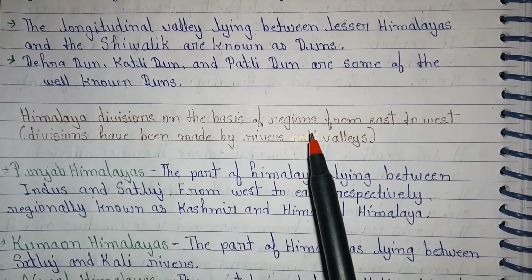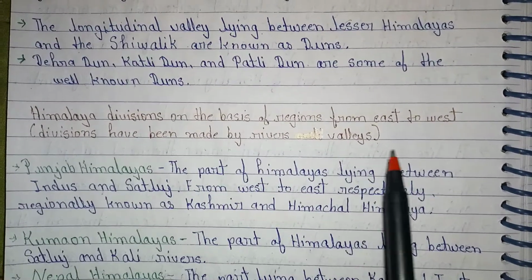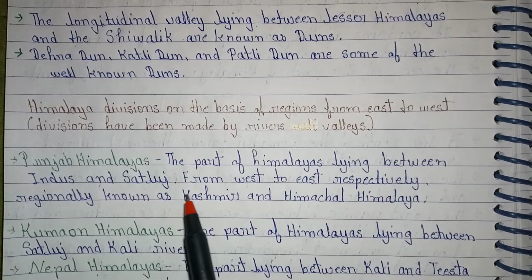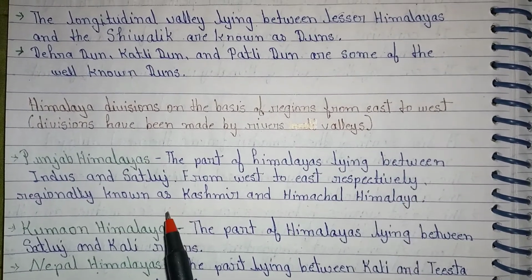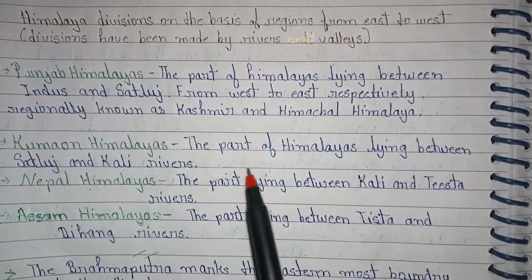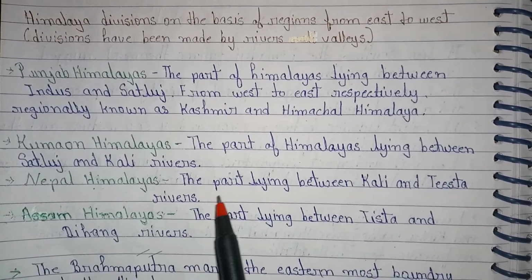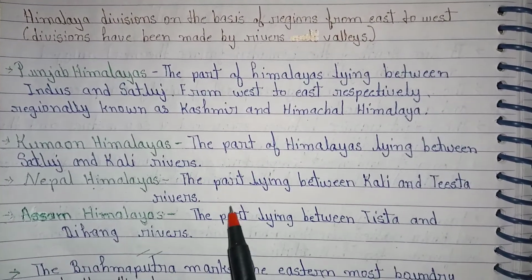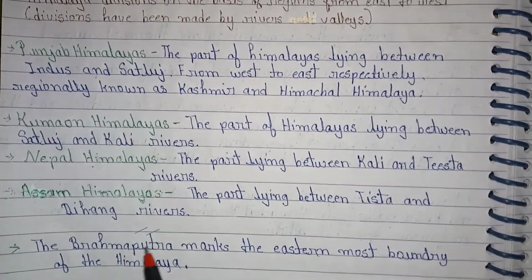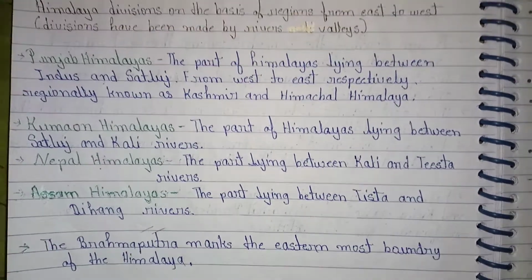Himalaya division on the basis of region from east to west. Divisions have been made by river valleys. Punjab Himalaya. The part of Himalaya lies between Indus and Satluj from west to east respectively, regionally known as Kashmir and Himachal Himalayas. Kumaon Himalaya. The part of Himalaya lies between Satluj and Kali rivers. Nepal Himalayas. The part lying between Kali and Tista rivers. Assam Himalaya. The part lying between Tista and the Dihang rivers. The Brahmaputra marks the easternmost boundary of the Himalaya.